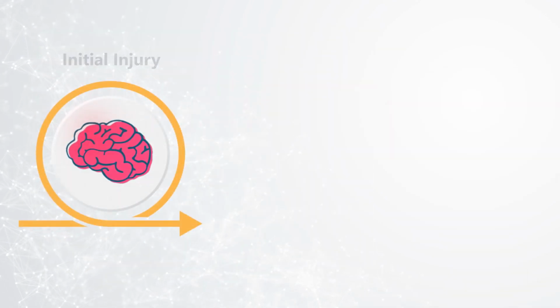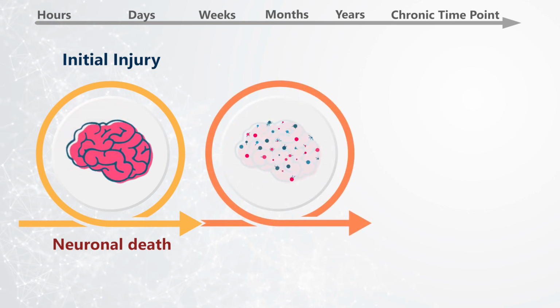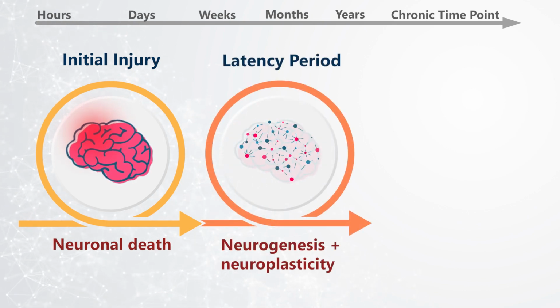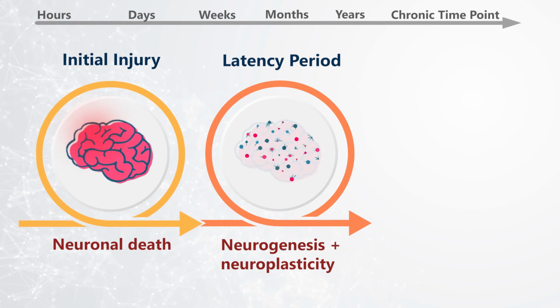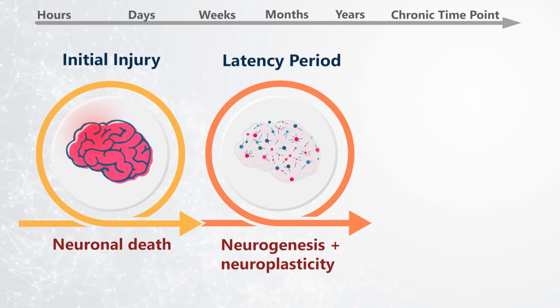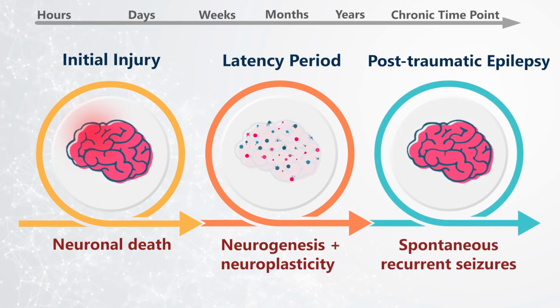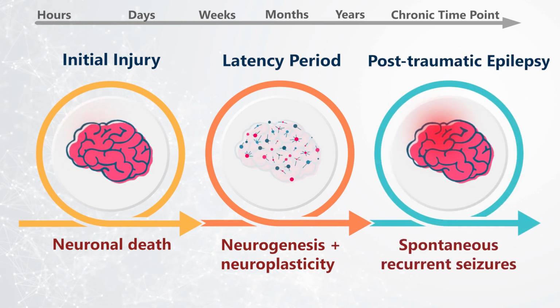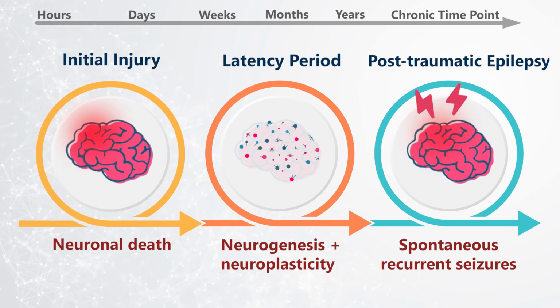Following an initial seizure, a latent period may extend over several years, during which synaptic plasticity and the reorganization of neuronal networks undergo changes, potentially giving rise to cognitive alterations. The reorganization of these neuronal networks makes them more susceptible to excitatory signals, ultimately paving the way for the development of spontaneous and recurrent seizure episodes.